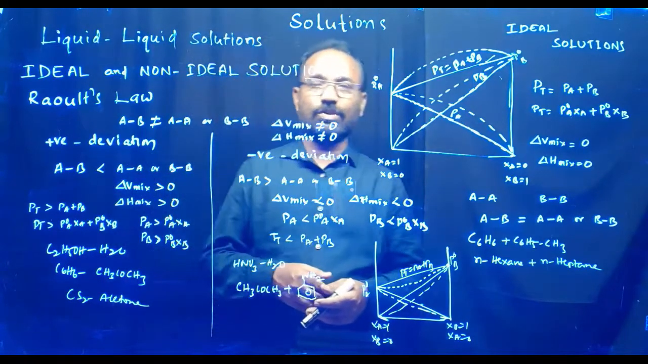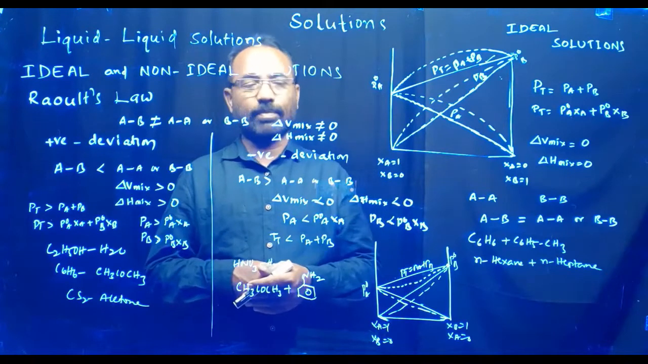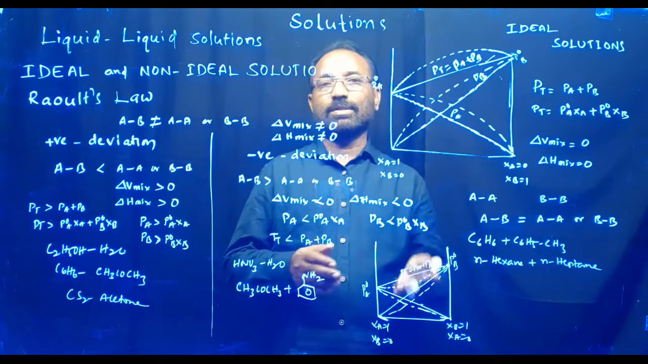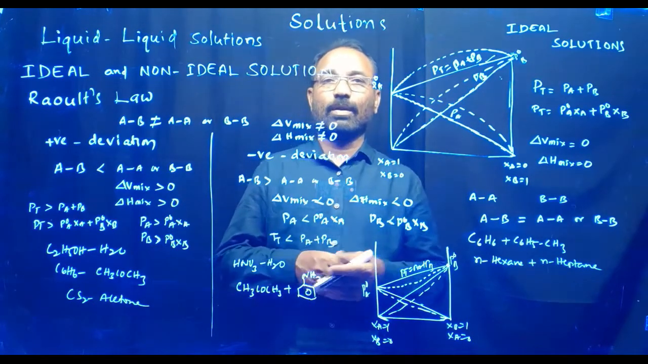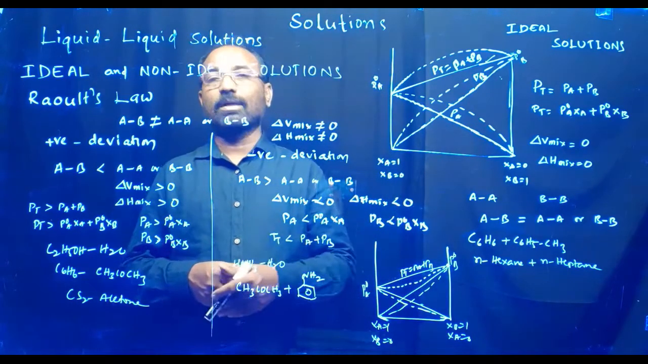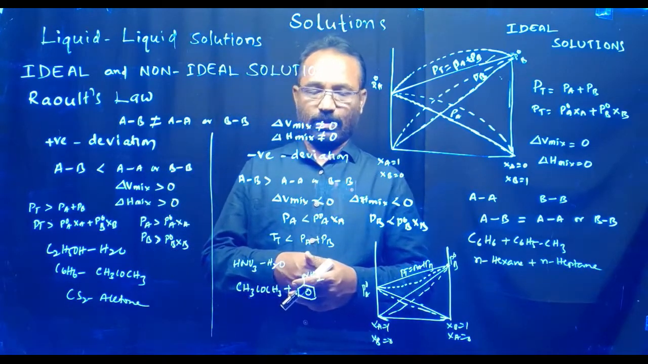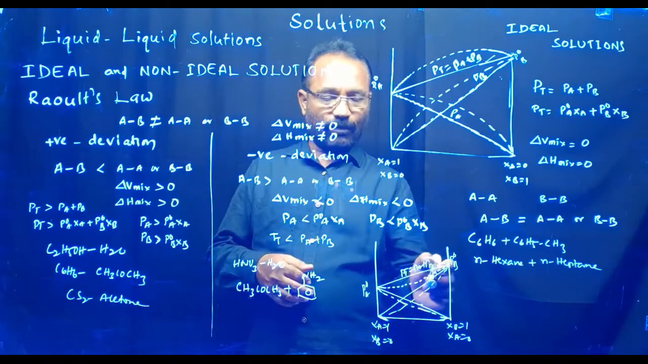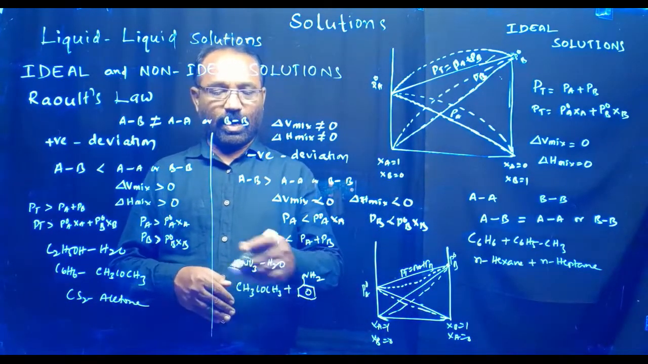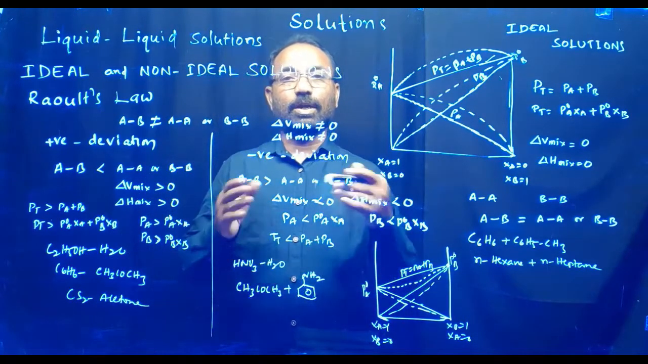In case of negative deviation, here AB interaction energy is more than AA or BB, and delta V mixing is less than 0. Delta H mixing is also less than 0. In that case, they show the negative deviation. In case of negative deviation, the experimental value is less than the calculated value. Here, this graph indicates the negative deviation. Examples: HNO3 and H2O, and acetone and aniline. These are the examples of negative deviations.